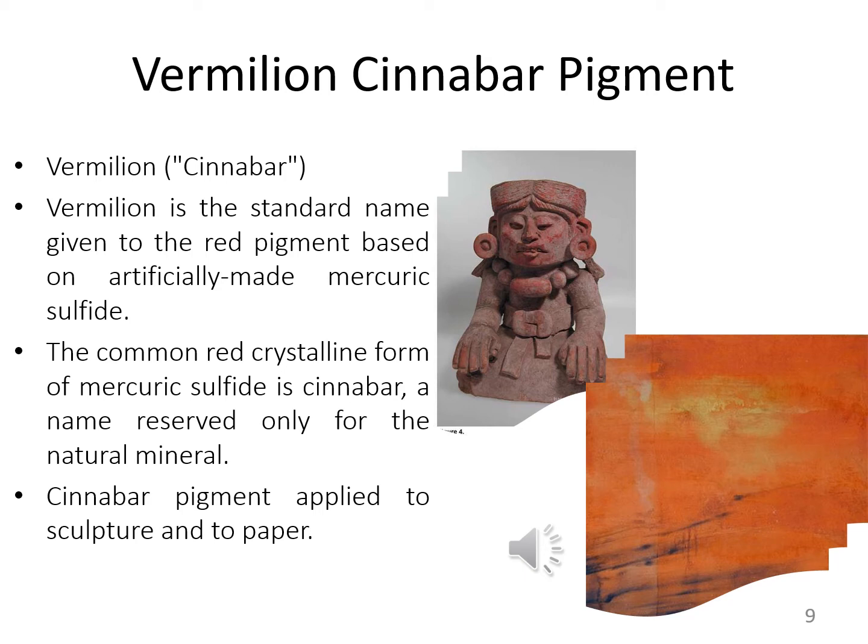The common red crystalline form of mercuric sulfide is cinnabar, a name reserved only for the natural mineral.